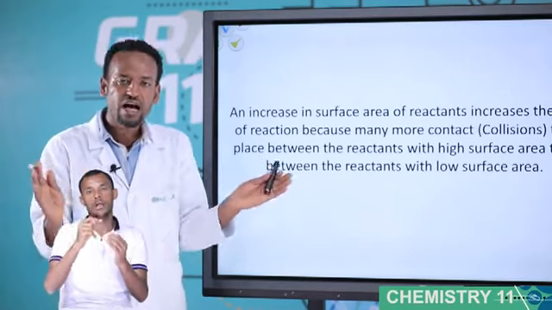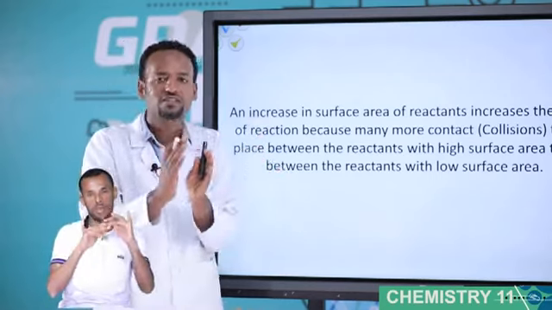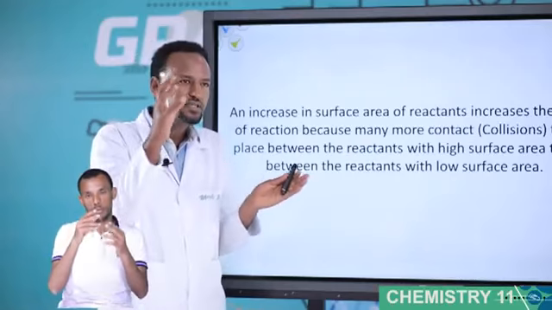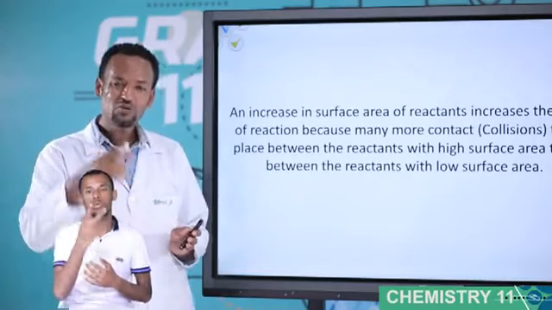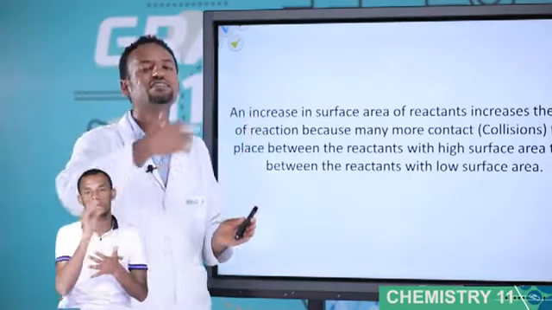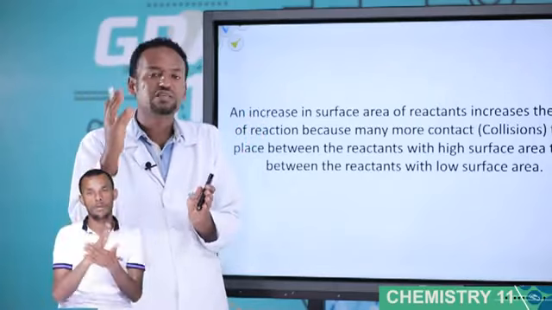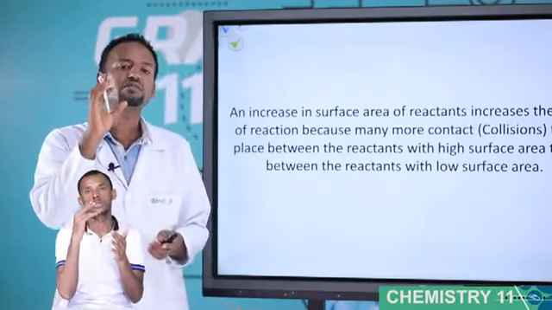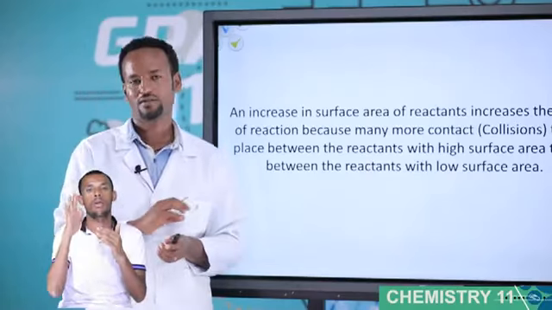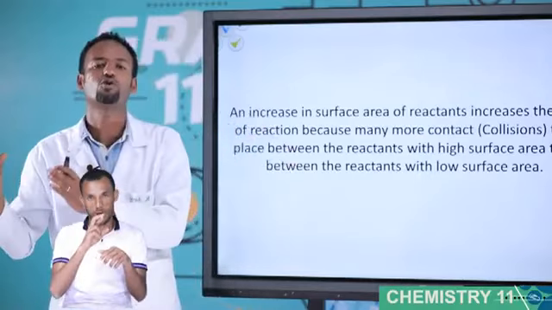High surface area means high contact. High contact between what? Between solute and solvent. For example, let's take sugar with water. When the contact between sugar and water is high, the rate increases. When the contact between sugar and water is small, the rate decreases. No, the important point is not sugar. The important point is what type of sugar. Is it a crystal form or is it a powder form?